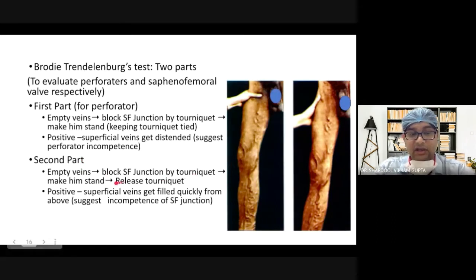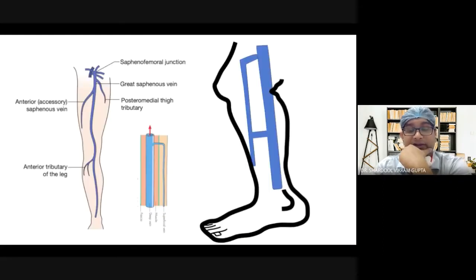by tourniquet and make him stand, and then you will release the tourniquet. So if it is positive, after you release the tourniquet, there is a sudden increase in the venous size, then it will suggest that the superficial veins get filled quickly from above, which will suggest an incompetence of the saphenofemoral junction. I will make you understand the pathophysiology, then I will explain the test again.